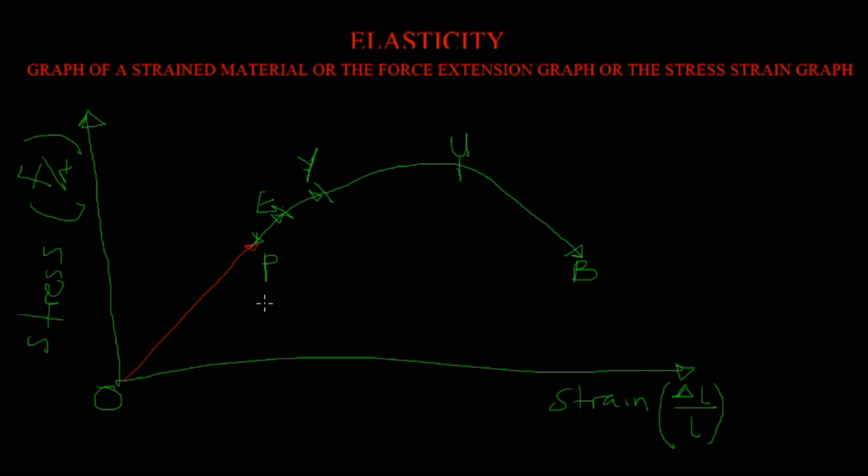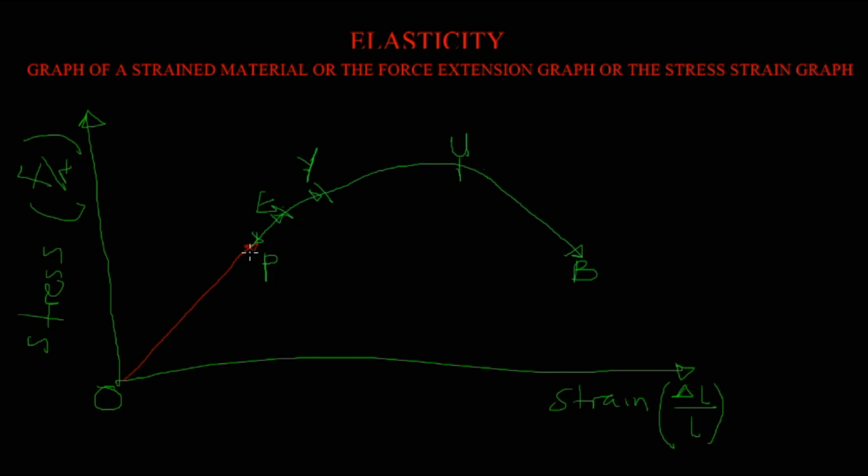Now, P is the point of proportionality or the limit of proportionality. E is the elastic limit. Y is the yield point. U is the ultimate stress point. And then B is the breaking point. The proportional limit is the point up to which values of the stress and strain remain proportional. What does that imply?